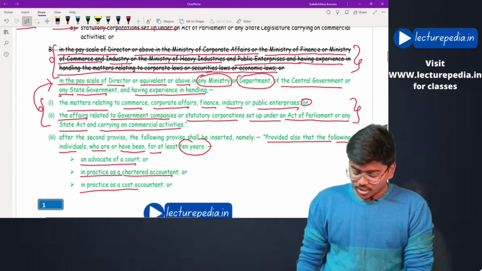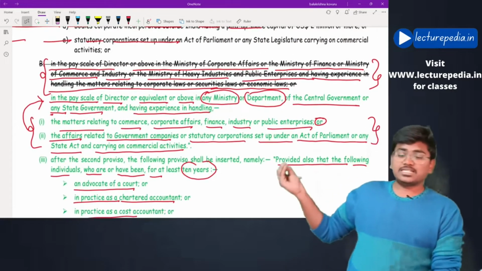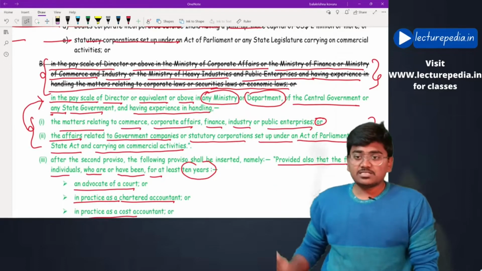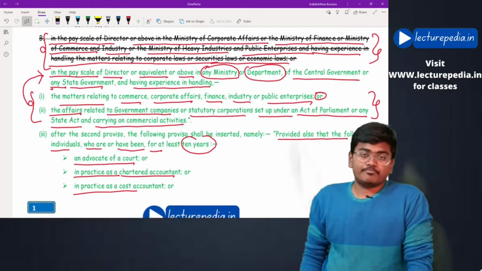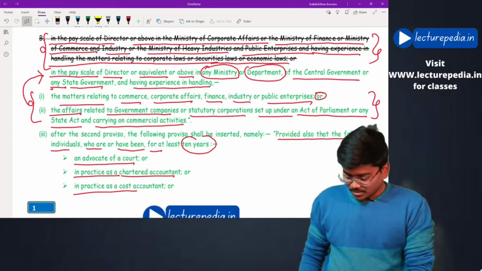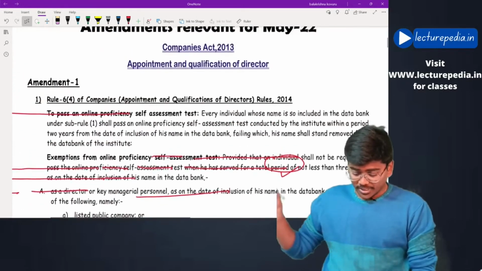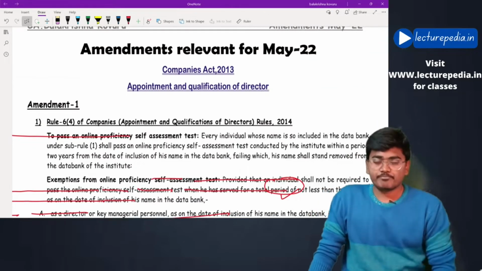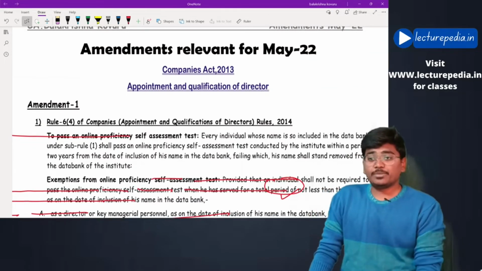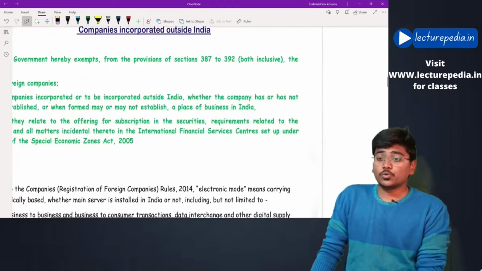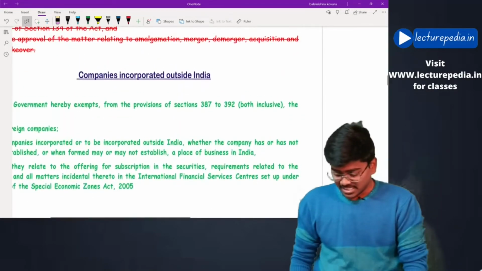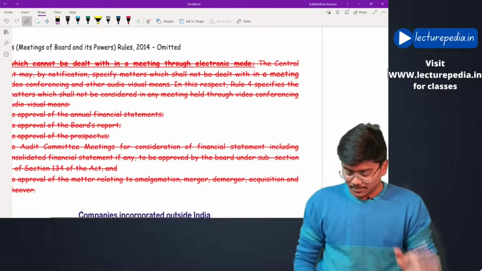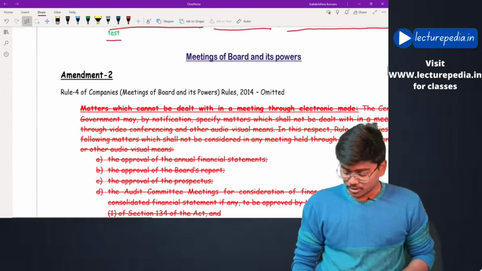In the clause B, the existing exemption was stricken off and in that place a new exemption is introduced. Okay, this is a minor amendment in rule number 6 relating to section number 150, that is data bank of independent directors, relating to proficiency test, self-assessment proficiency test. Next, that was amendment from first chapter. Next amendment,